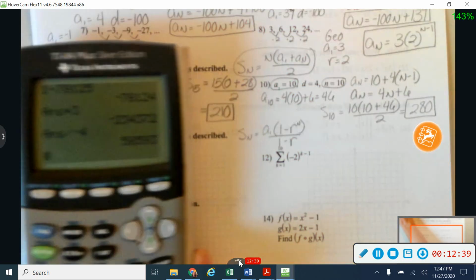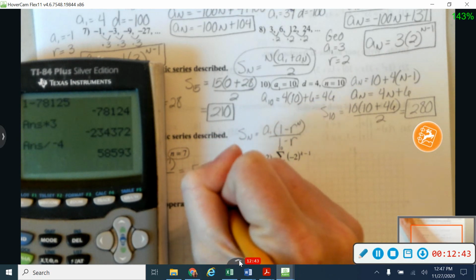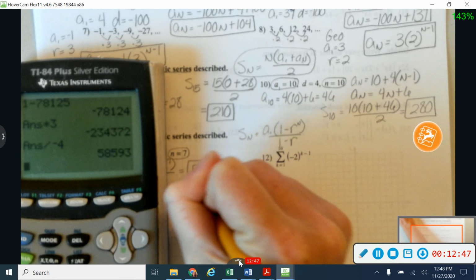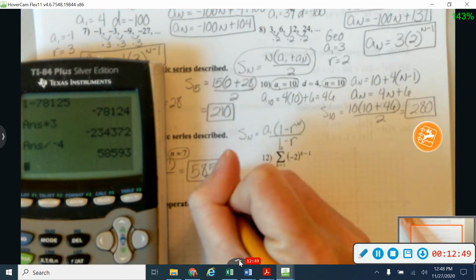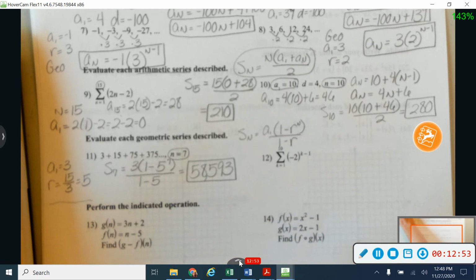And remember, these sums on geometrics are going to be really big, because on geometrics, your numbers get really big really fast. So on a series, you're multiplying to get all of your next terms with a geometric, which makes them really big. And then you're adding all of those numbers together. So your series numbers, or your sums, will be very, very big.